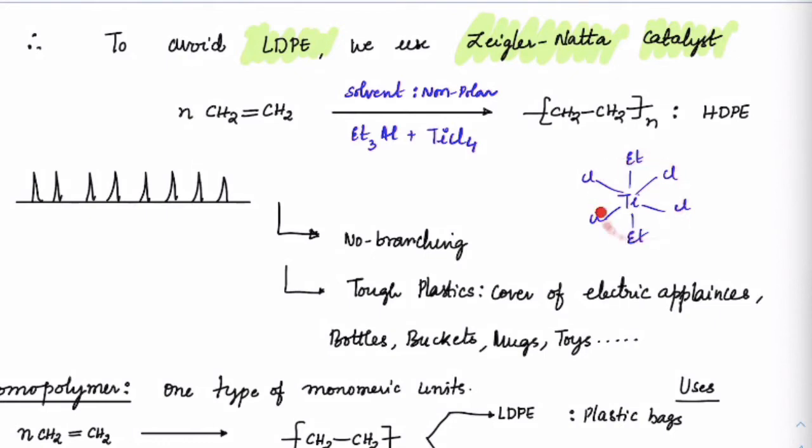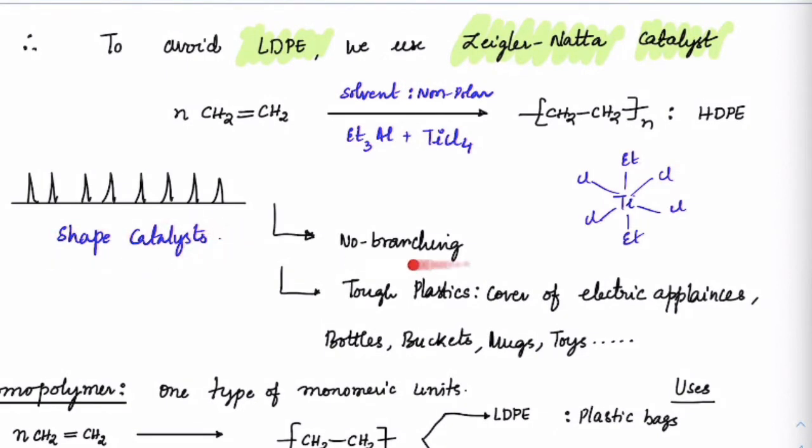And this entire octahedral structure, if it keeps on combining one by the other, it would look like a comb. It will have a comb-like shape, what we call a shape catalyst. You may have studied this in surface chemistry, right? So this would help to avoid the branches.